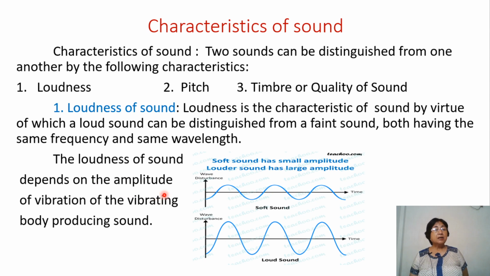Okay, so amplitude, just now I have explained to you, this is the amplitude. The maximum displacement from the mean position to this point or from the mean position to this point will be the same. All right, so how much it goes on either side of the mean position, that is the amplitude. Larger is the amplitude, louder is the sound. Smaller is the amplitude, fainter is the sound. So this becomes a faint sound while this is a loud sound.